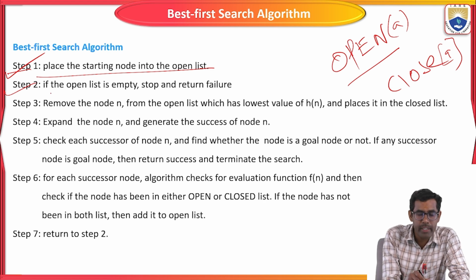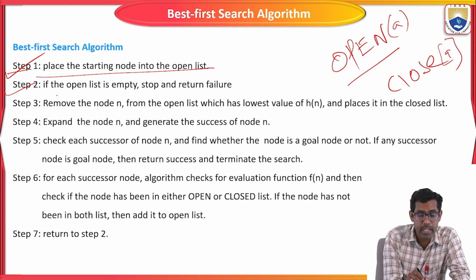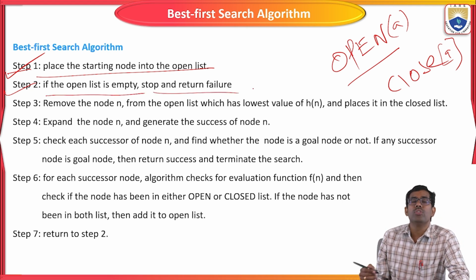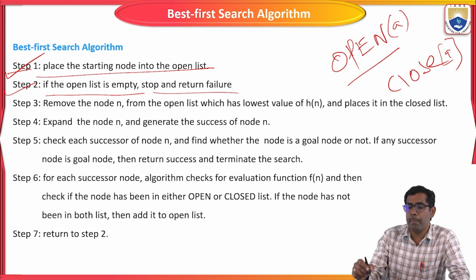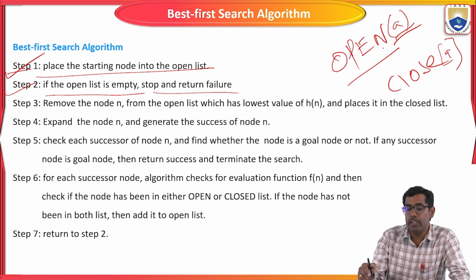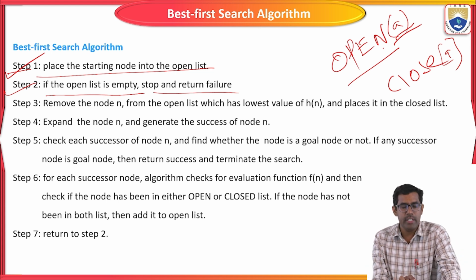That is how we follow the steps to solve a problem using the best first search algorithm. Here, if the open list is empty, stop and return failure. So the open list should not be empty while we are solving a problem. If it is empty, the method is going to stop, and we say it is a failure. So that is step 2.